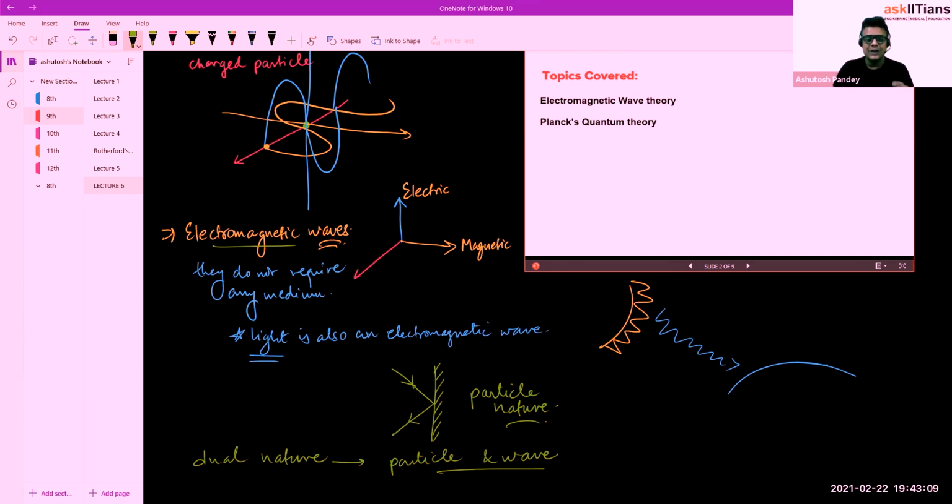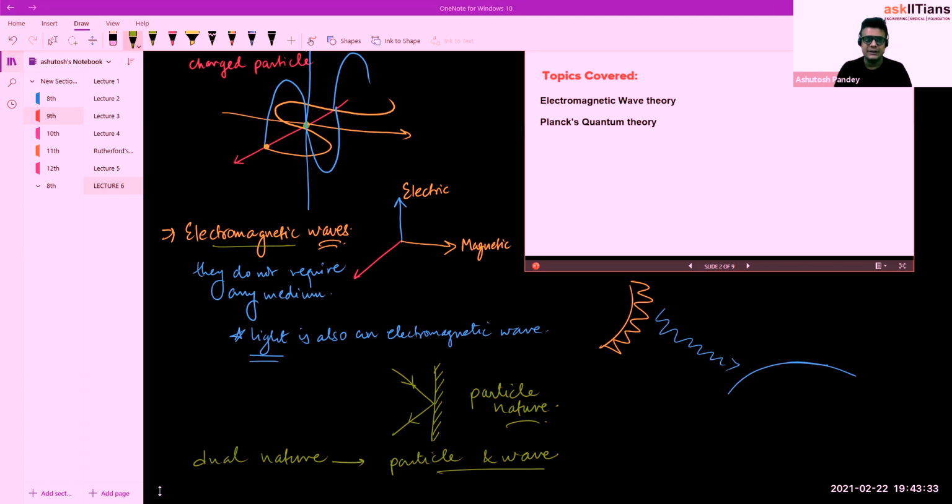And so there are some points. Like the first thing is these oscillating electric and magnetic fields, produced by this oscillating charged particle or moving charged particle, are perpendicular to each other, and both are perpendicular to the direction of propagation.